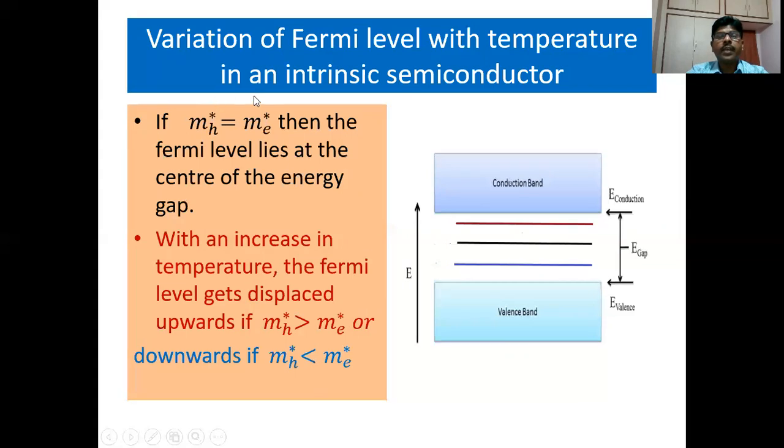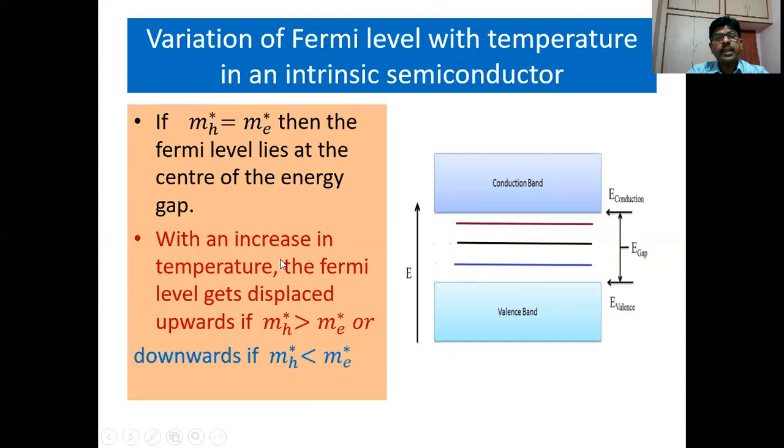Now we can see variation of Fermi level with temperature in an intrinsic semiconductor. We have assumed the effective mass of holes is equal to the effective mass of electrons. Then the Fermi level lies at the center of the energy gap. This is the black line over here.